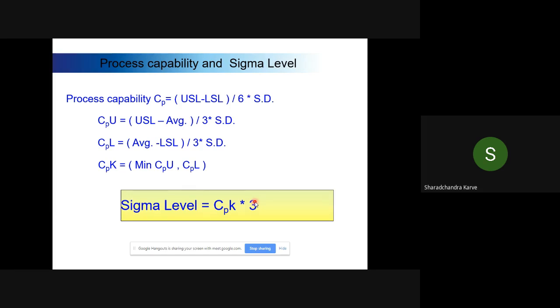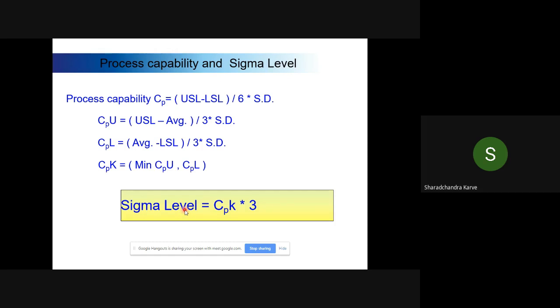Now, if you look at those formulas, CP is like this, and CPU is when you take USL, let me only summarize the formulas. So USL minus average divided by 3 into standard deviation. Now here, when we are calculating CP, we are not considering the average, but when we are calculating CPK, we are considering the average. If you multiply it by 3, you get the sigma level.